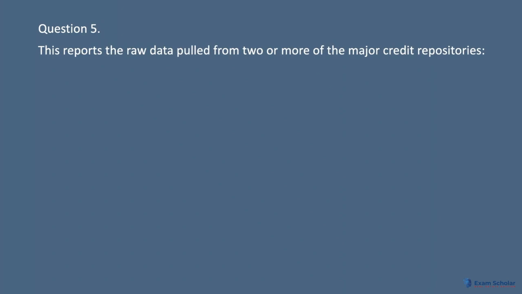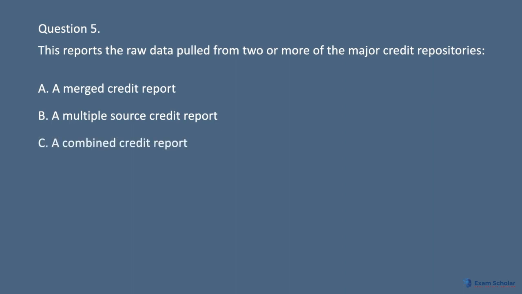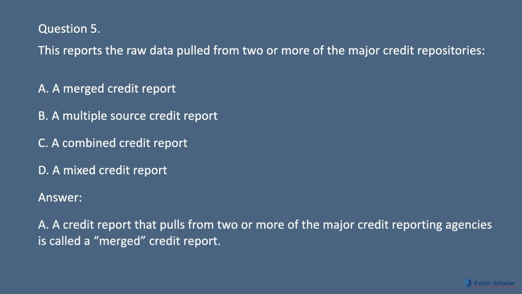Question 5. This reports the raw data pulled from two or more of the major credit repositories. A. A merged credit report. B. A multiple source credit report. C. A combined credit report. D. A mixed credit report. Answer. A. A credit report that pulls from two or more of the major credit reporting agencies is called a merged credit report.